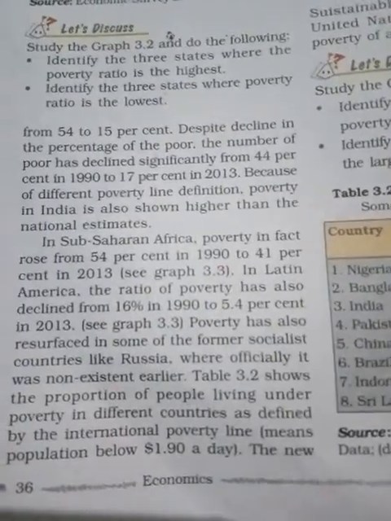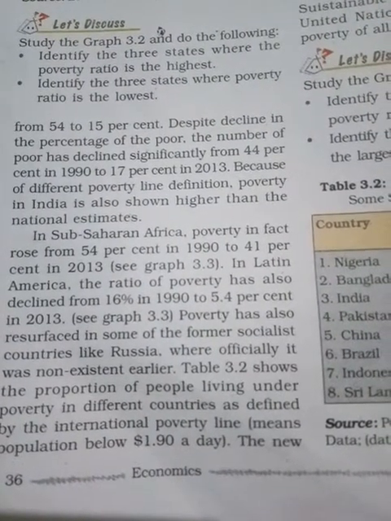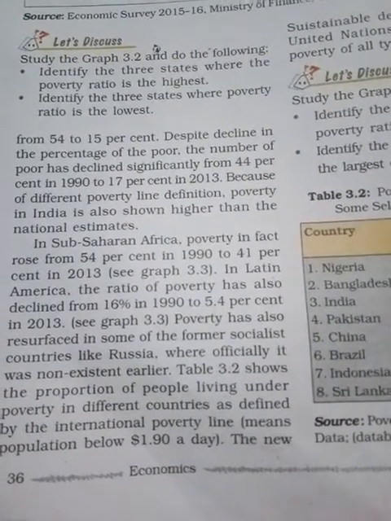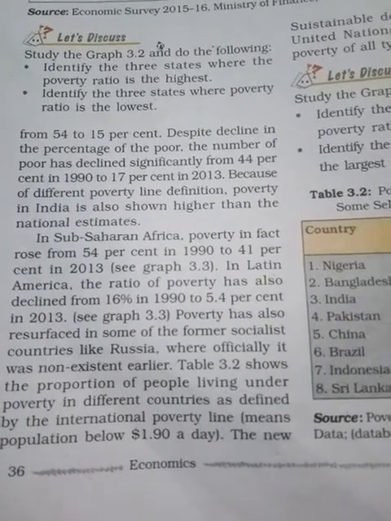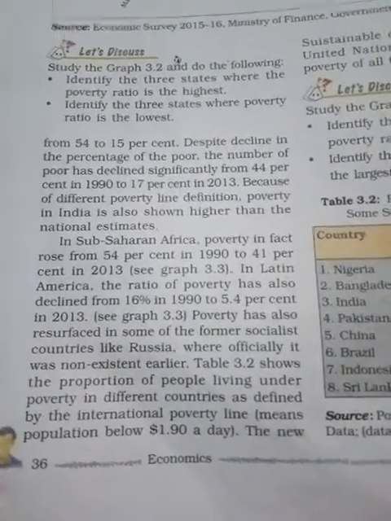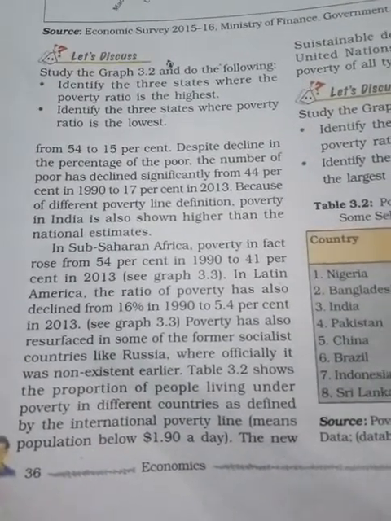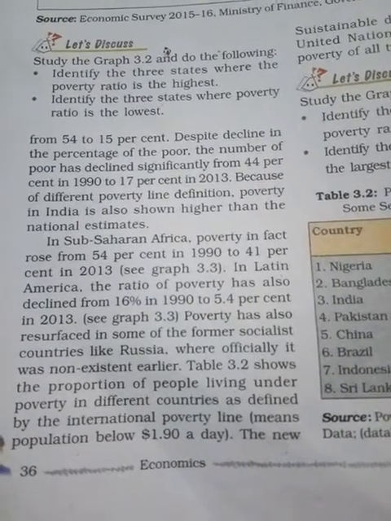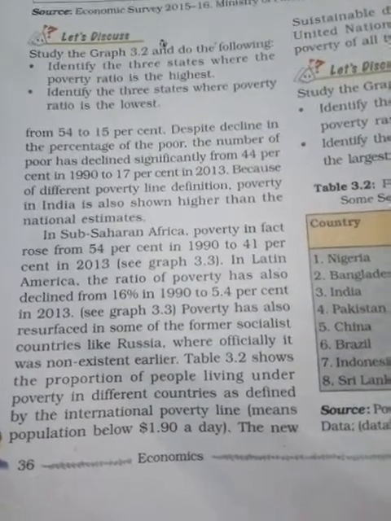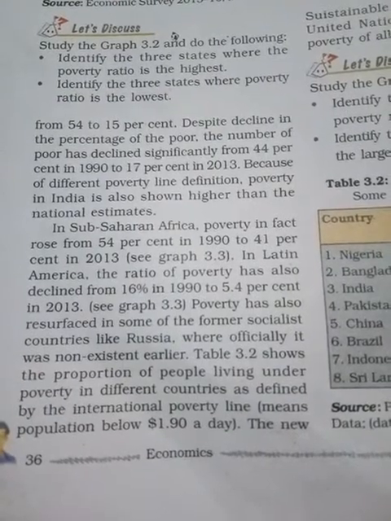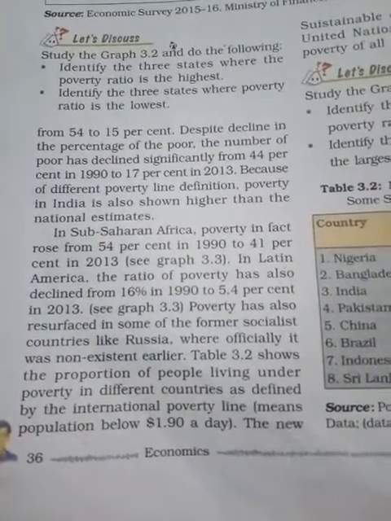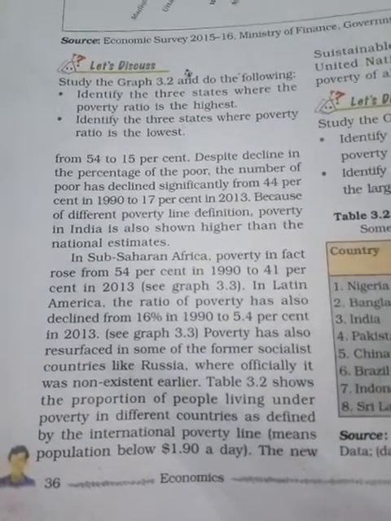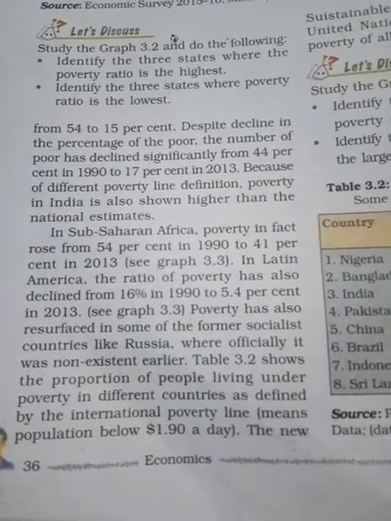What happened in Latin America? The poverty has declined. In 1990 it was 16%, but in 2013, how much? 5.4%. That means it has been reduced even in Latin America, but Africa is somewhat slow. Poverty also resurfaced in some of the former socialist countries like Russia, where officially it did not exist earlier.